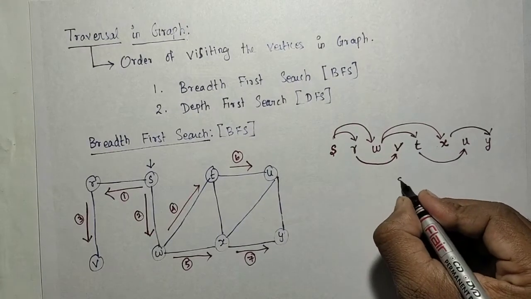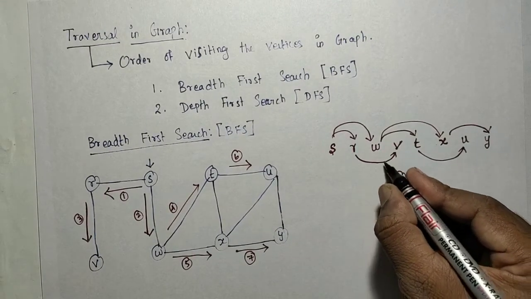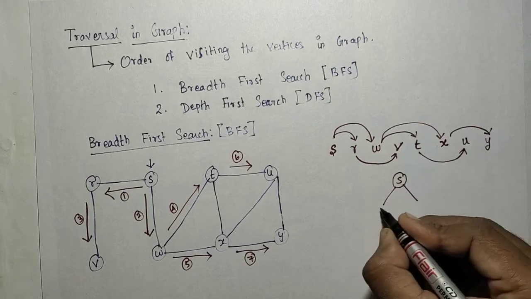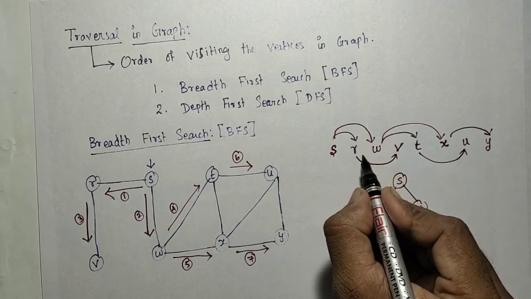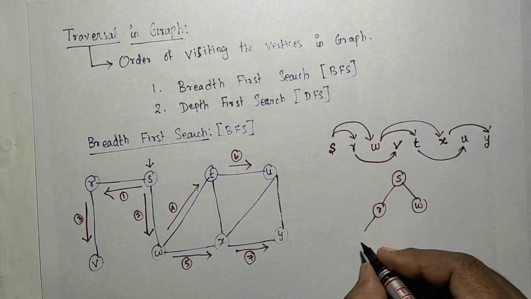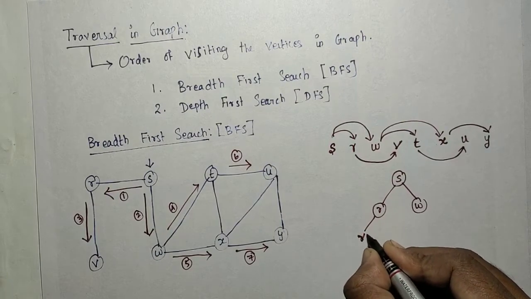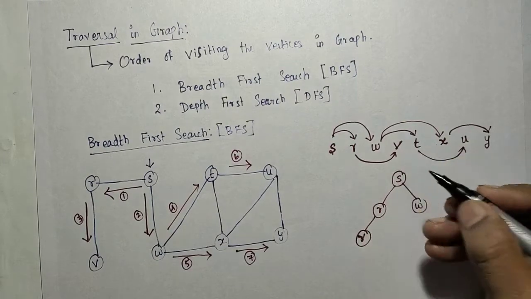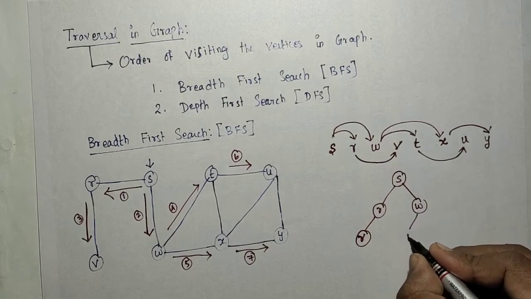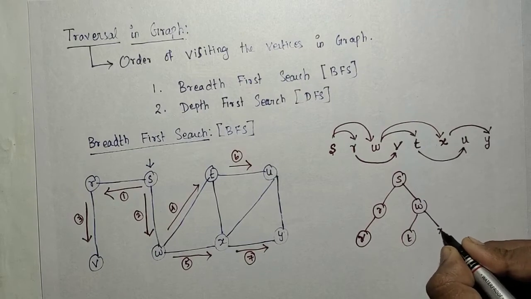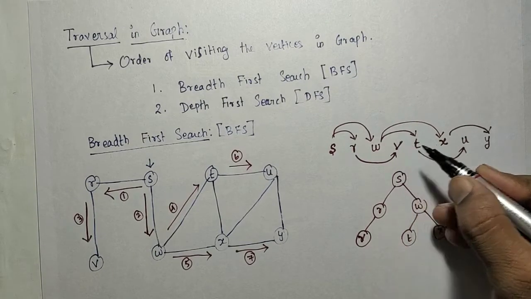We started with S, and R and W are visited by S. V is visited by R. W will visit T and X. V will not visit anything.